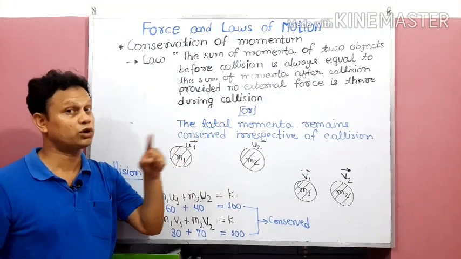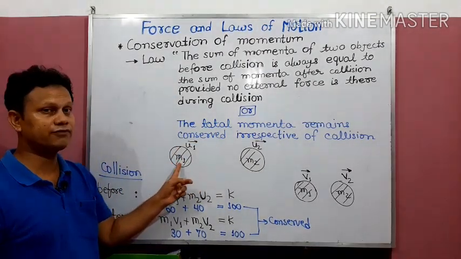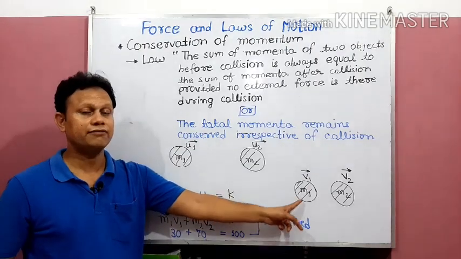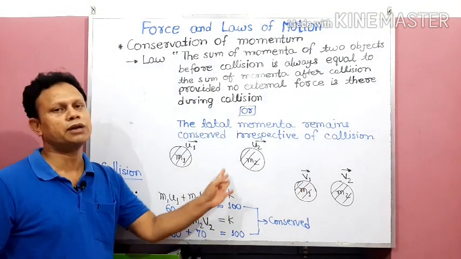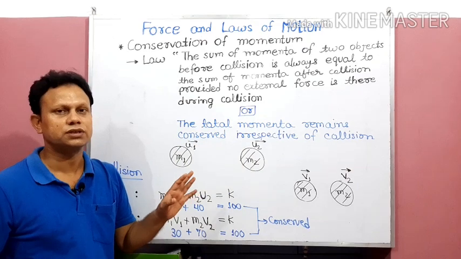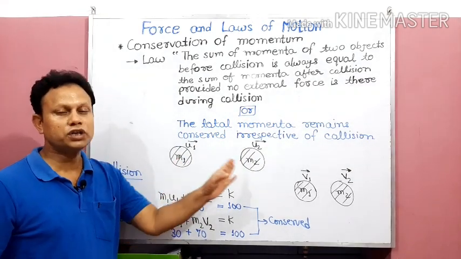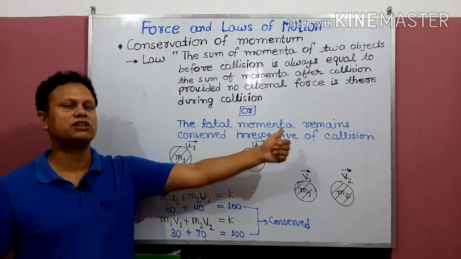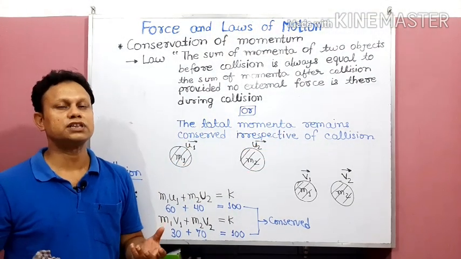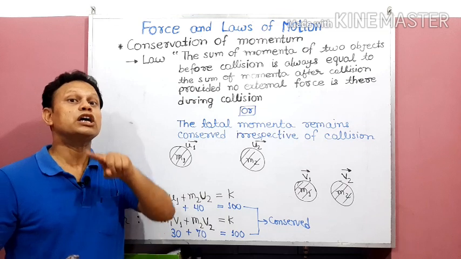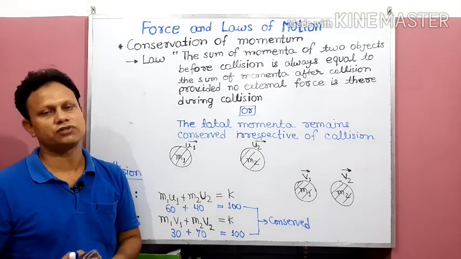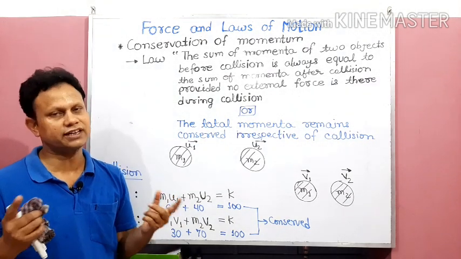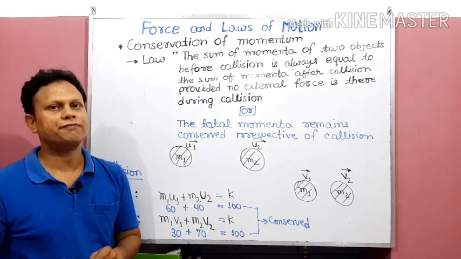The total momenta, not the individual. Individual will change. Like here m1 u1, now it has the new momentum m1 v1. It can be lesser than this, it can be more than that, depending on the situation. But the total remains conserved, irrespective of collision. That means collision does not bring any change in the total sum of momenta of the two objects. Individual it can change, but total will remain fixed.